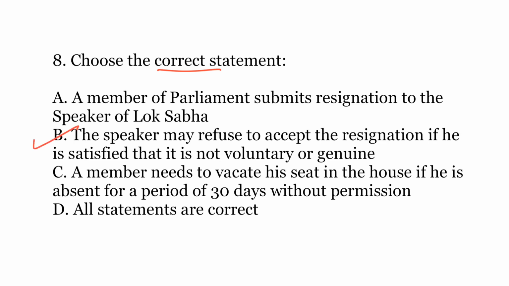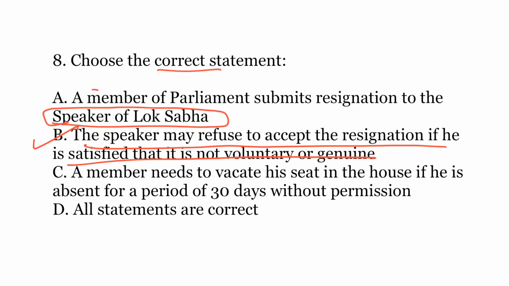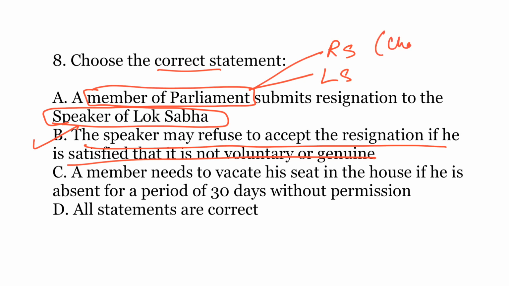The Speaker may refuse to accept the resignation if he is satisfied that it is not voluntary or genuine. See, option A is incorrect because a member of parliament submits resignation not to the Speaker of Lok Sabha. We are talking about a member of parliament. So member of parliament could be a Rajya Sabha member or could be a Lok Sabha member. So if he is a member of parliament from Rajya Sabha, he shall submit his resignation to the chairman of Rajya Sabha.